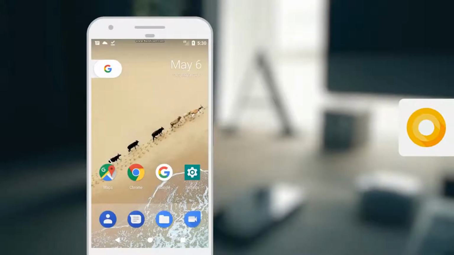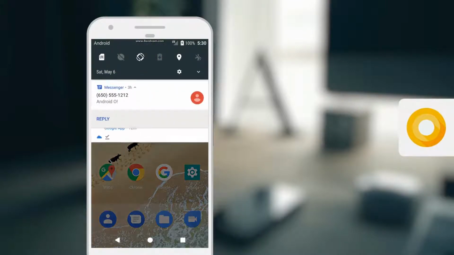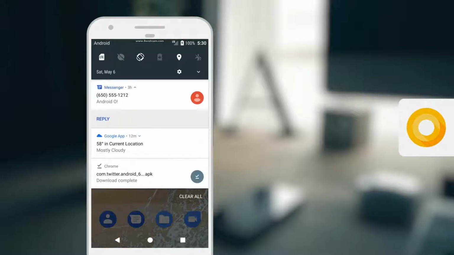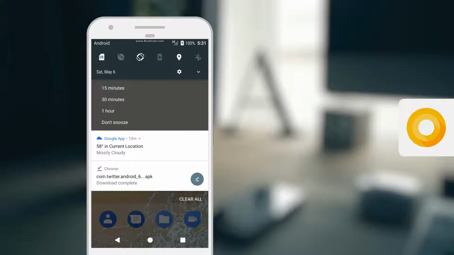First off, Android O drastically improves the way Android handles notifications. To start with, there's this new animation when you swipe down that I find really satisfying. But more importantly, you can now snooze notifications. For instance, if you don't want to deal with a particular notification when it first pops up, you can now slide it slightly to the left or right and snooze it for a certain amount of time. And of course, after that amount of time elapses, the notification will reappear.